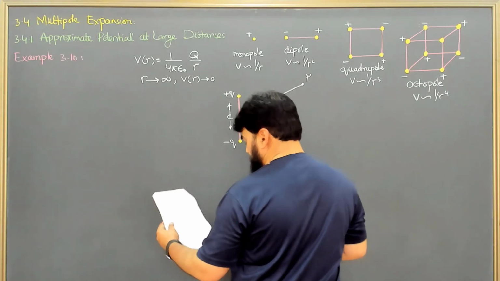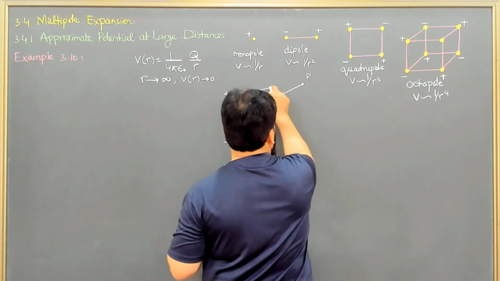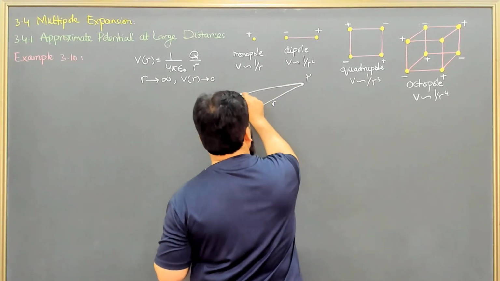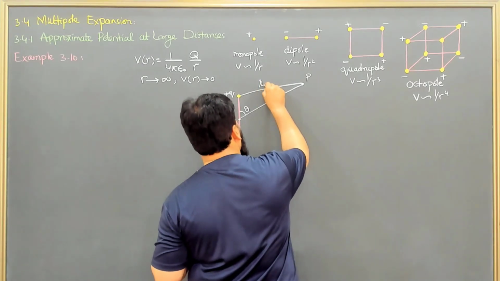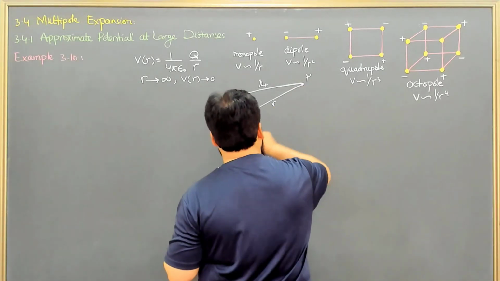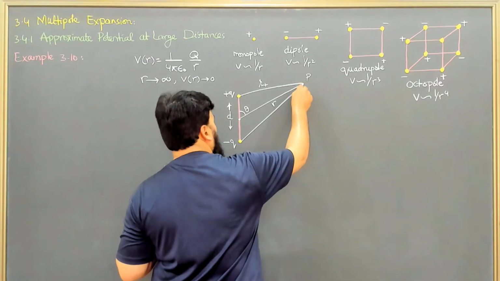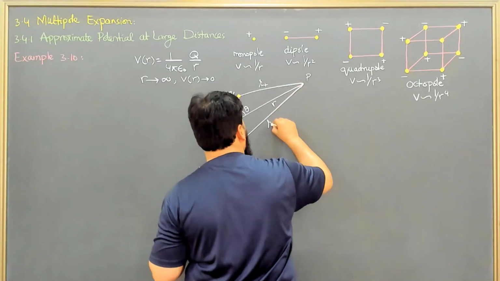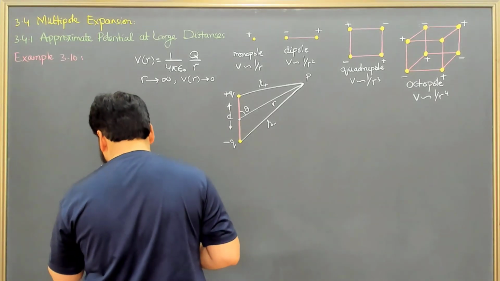Here, from the source to the observation point, we always consider the tilted distance: it is r plus for the positive charge, and here I will consider this is r minus, and this makes our geometry.